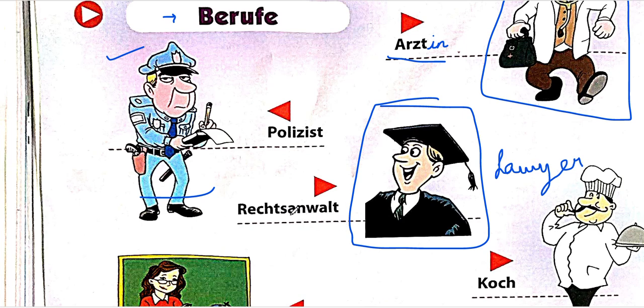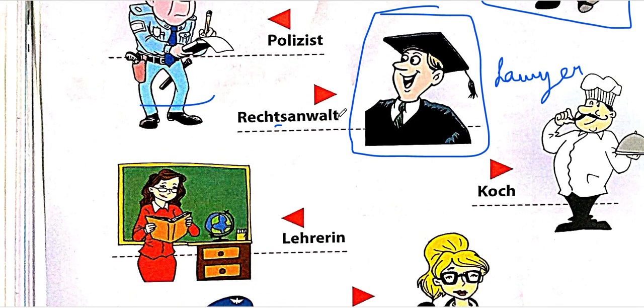This is a little long, but try to break it down: Rechts-anwalt. There's a little Z sound where there is S. Rechtsanwalt is a lawyer. What if it was a female lawyer? Then you will simply add IN.